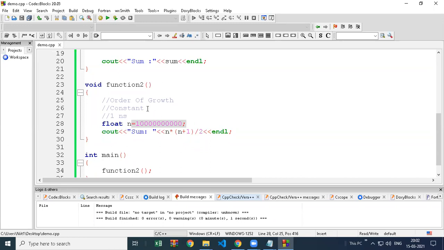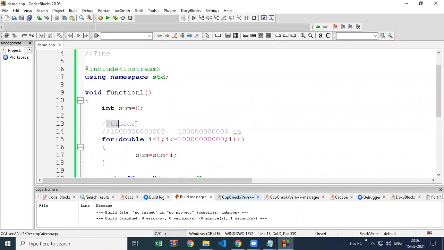No. See here, when my data was 1, it was taking 1 second. My data was 10, it was taking 1 second. Even if my data is this much big, like 1 trillion, still it is taking 1 nanosecond. So your data is increasing, but time is the same. So that's why you can say the time is constant here. Constant, it is not changing.